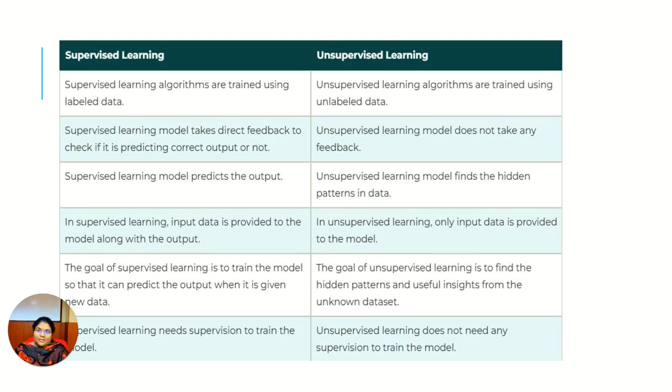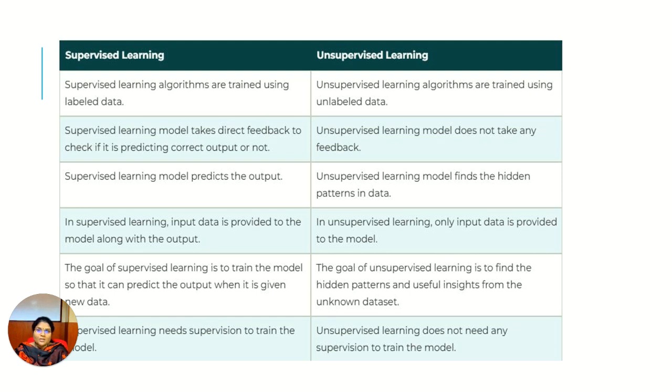And the second difference is that a supervised learning model takes direct feedback to check if the prediction is correct or wrong. In unsupervised learning, there is no possibility of taking feedback. Only after training and creation of the model will we know what result we end up with. And the third difference is that a supervised learning model predicts the output, and an unsupervised learning model finds the hidden patterns surrounding the data. In unsupervised learning, only the input data is provided to the model.